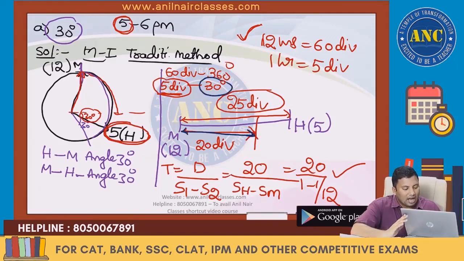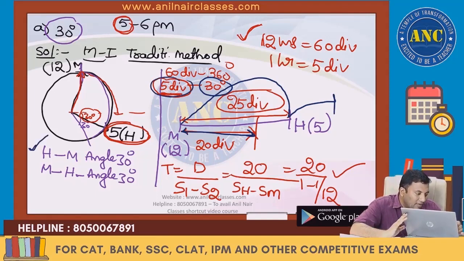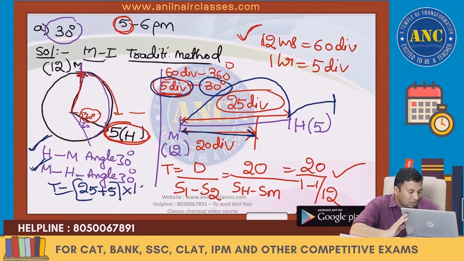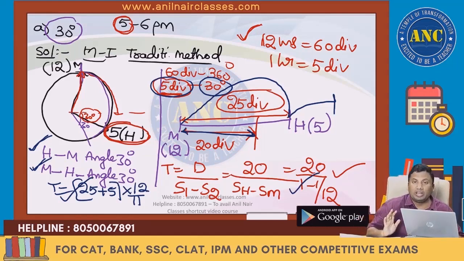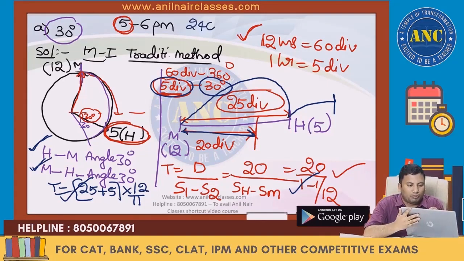This is one case. Another case is the minute hand will travel 25 and will go ahead 5 divisions. 30 degrees can be when the hour hand is behind the minute hand, or the minute hand is ahead of the hour hand. So the time equivalent: the minute hand will meet the hour hand and it will go 5 divisions ahead. 25 plus 5 into 12 by 11. This is one answer and this is another answer. I hope it is clear. Till 3 problems, don't ask a doubt. First 3 problems, it should be clear to you. One is 240 by 11, another is 360 by 11.